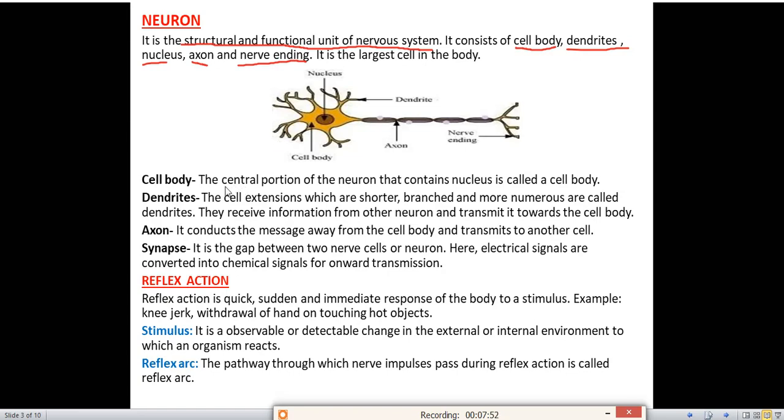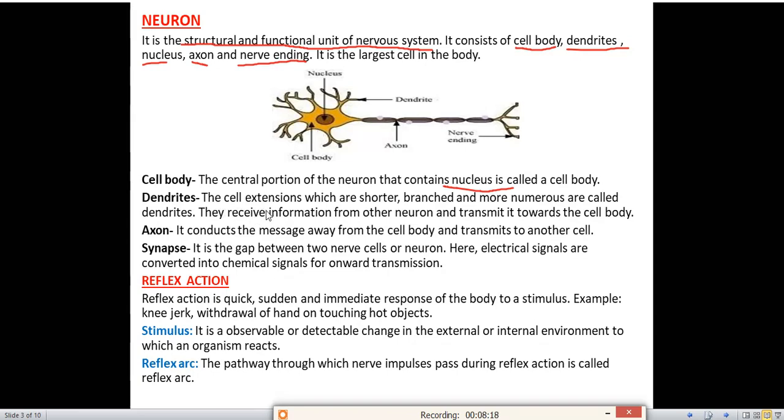Now we'll see the different functions of the parts of the neuron. First one is cell body. What is the function of the cell body? The central portion of the neuron that contains the nucleus is called the cell body. You can describe easily the structure of neuron. You have to remember that in the cell body the nucleus is present.